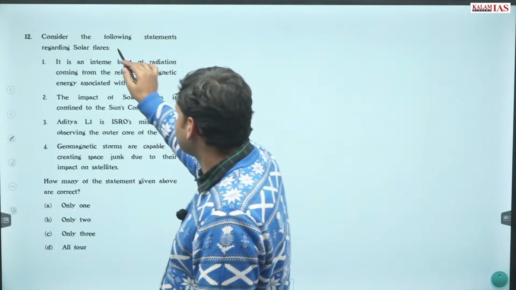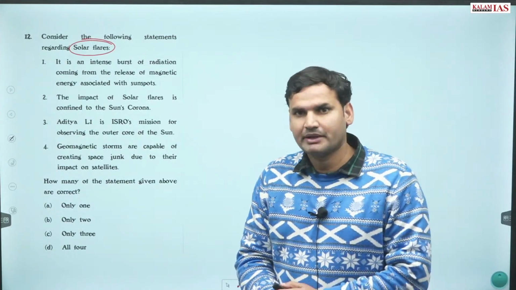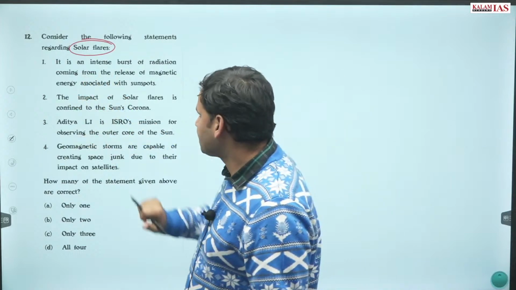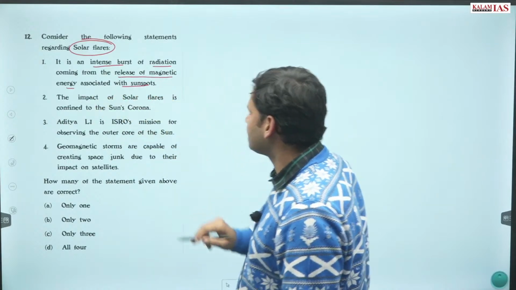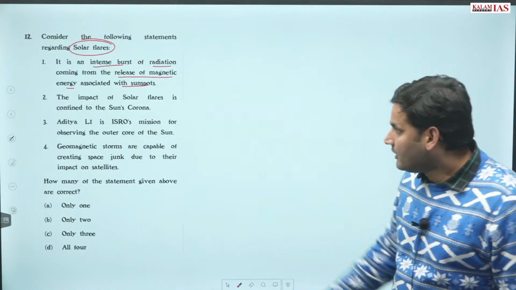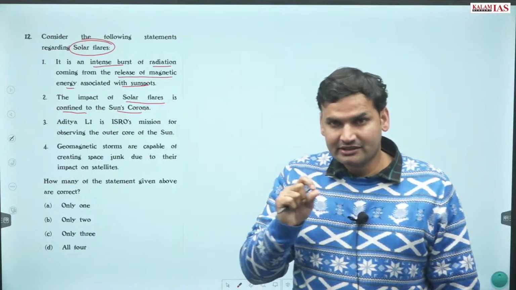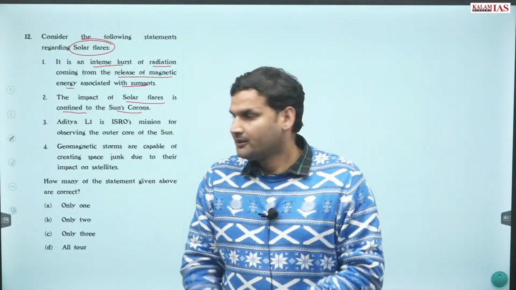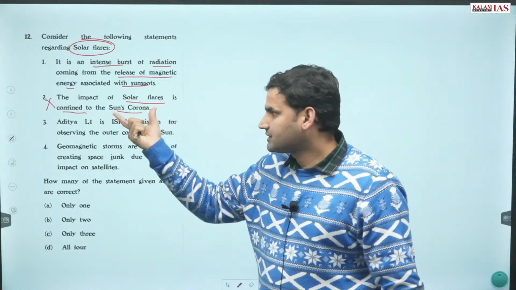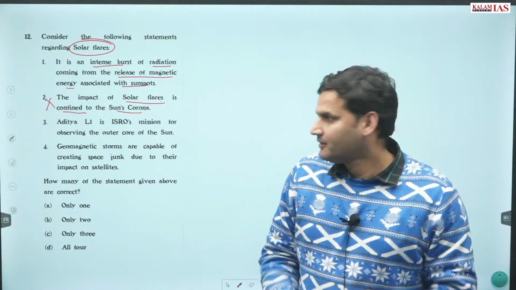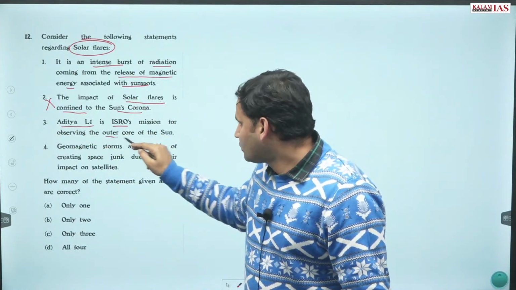Thereafter, consider the following statements regarding solar flares. किसी ने पहले भी क्वेश्चन फ्रेम किया हुआ है सोलर फ्लेयर का impacts. So 4 statements are given. First, it is an intense burst of radiation coming from release of magnetic energy associated with sunspots. Second, the impact of solar flares is confined to sun's corona. अब जैसे एक्सट्रीम वर्ड आता है कन्फाइन, मतलब सिर्फ वहीं तक ही इम्पैक्ट है, ऐसा नहीं. सोलर फ्लेयर का इम्पैक्ट सन्स कोरोना तक सीमित नहीं है. Second statement is wrong. Third, Aditya L1 is ISRO's mission for observing outer core of the sun.